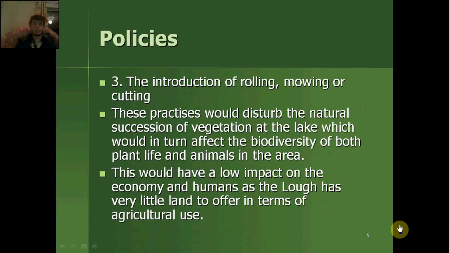Number 3. The introduction of rolling, mowing or cutting. These practices would disturb the natural succession of vegetation at the lake, which would in turn affect the biodiversity of both plant life and animals in the area. This would have a low impact on the economy and humans, as the loch has very little land to offer in terms of agricultural use.